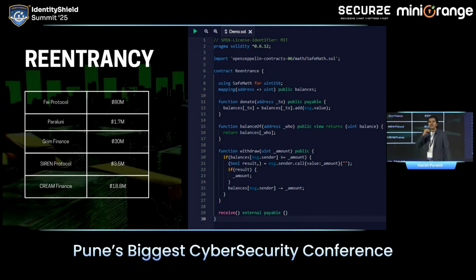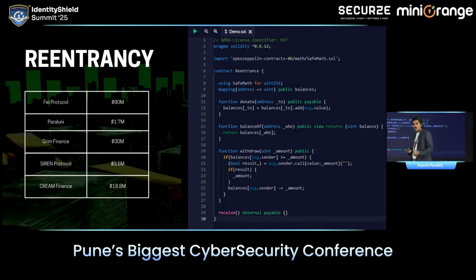There is a contract. I have deposited 5 ether in the contract. How much can I withdraw? Can I withdraw 10 ethers? No. I can only withdraw maximum 5. So that is the condition that is getting checked. If the balance of the message.sender is greater than or equal to the amount. After that, if you come down, there is the boolean, the true or false value of whether the transaction is completed or not. And finally, we are subtracting the value on line number 25.